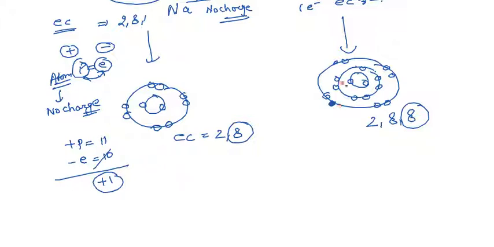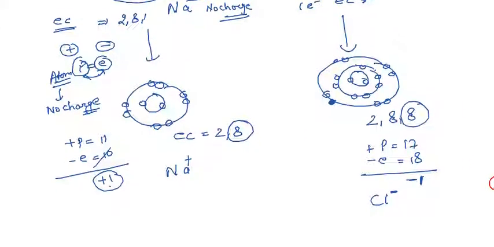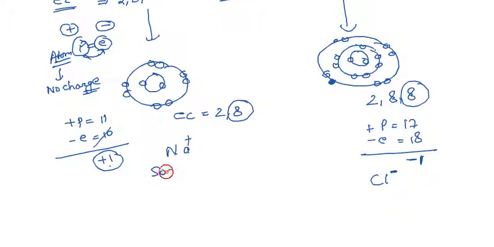Here, the proton value is 17 only, but 1 electron comes from the sodium, so it gets 1 negative charge. Due to that, the charge on sodium is plus 1 and chlorine is minus 1. Now the sodium is not considered a sodium element, now it's considered a sodium ion.